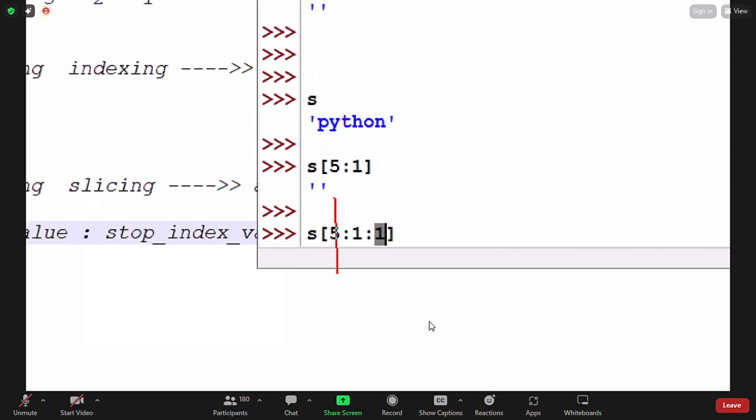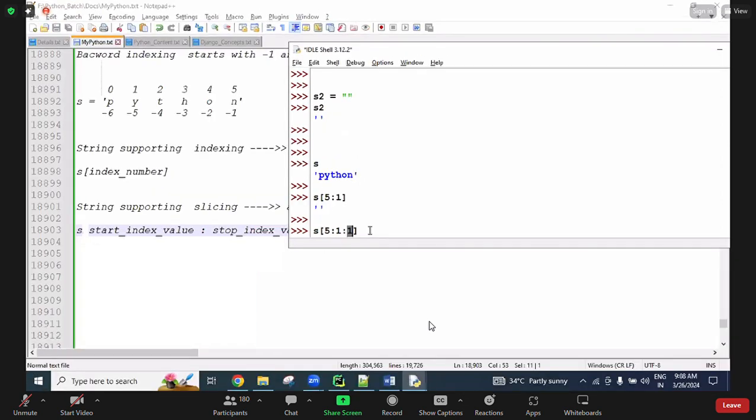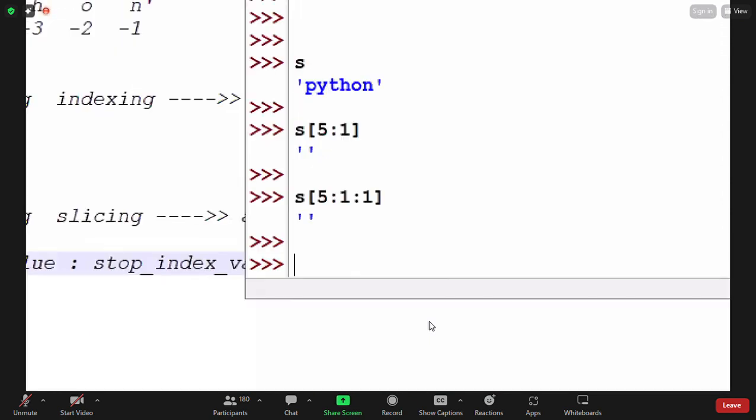Starting from the 5th index onwards, each time incrementing by 1, moving in the right side direction. If a negative value is there, it moves in the left side direction. Remember this point. If the step value is positive, it moves right. Negative means moving left. That's why here we get the empty string. If it is a positive value, the starting value should be low and the end value should be high. That is to remember.